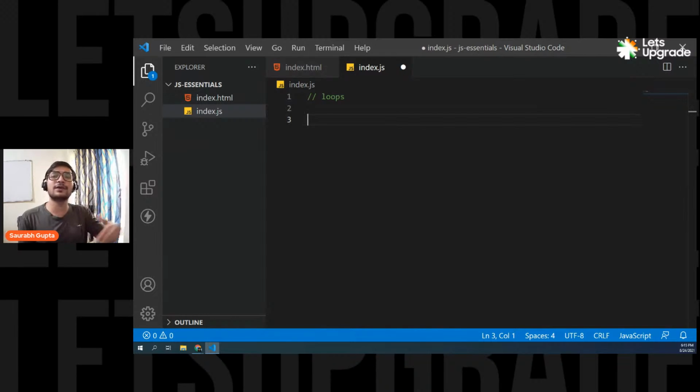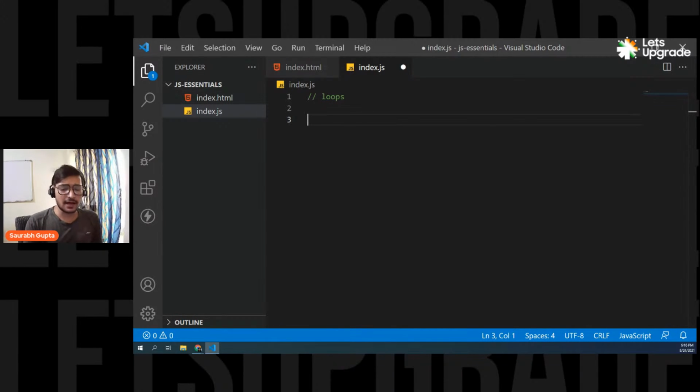There is some code that you want to execute 10 times, 15 times, 20 times. In that case, you don't have to write that code again and again. You have to write that code only once, and loops can help you to execute it 10 times, 20 times, 30 times. Doesn't matter. So let's see how to write them. I really hope that you have understood the basic concept of loops and why they have been made. They basically help you to execute a code again and again multiple times.